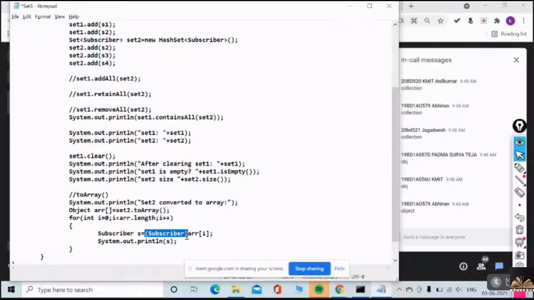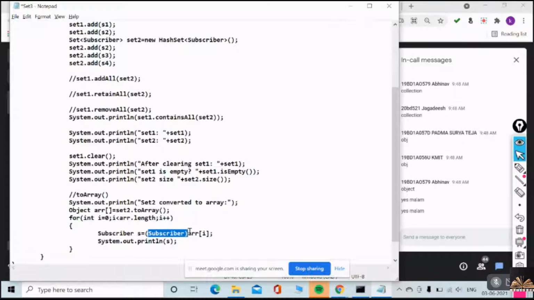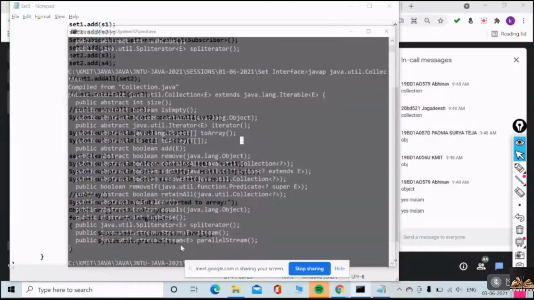Abhinav, understood? Each time I am getting a superclass object element of the array, but I need to typecast it to Subscriber again. Yes, understood? So that's how I am printing the elements. Let me execute this quickly.